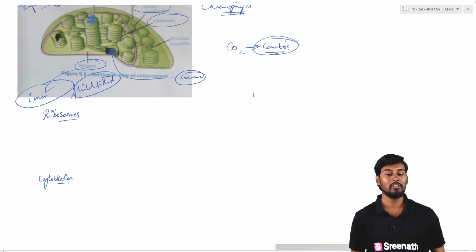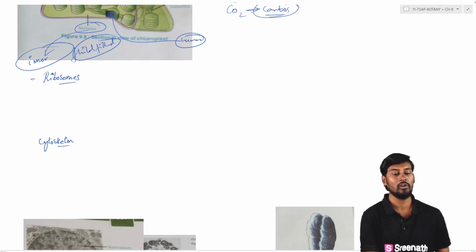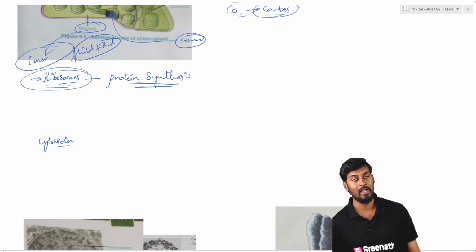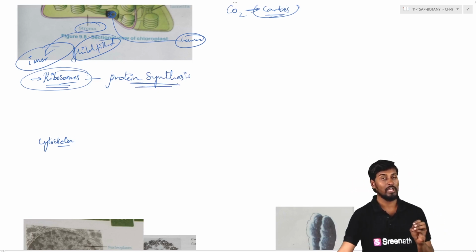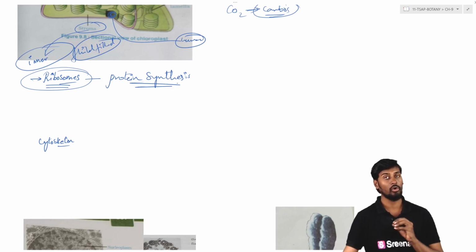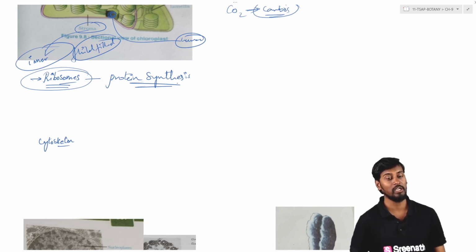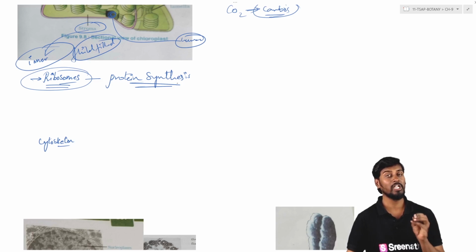And apart from this, we are discussing another cell organelle called ribosomes. Ribosomes are involved in the process called protein synthesis. Ribosomes are not considered cell organelles because they are not covered by a membranous structure. So these are nothing but protein particles.